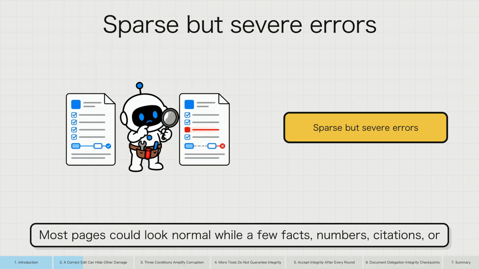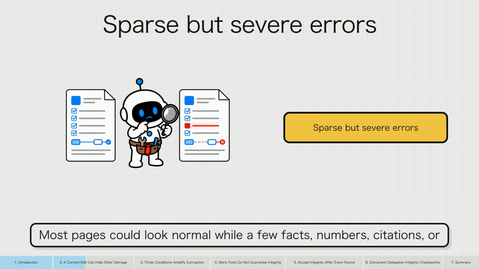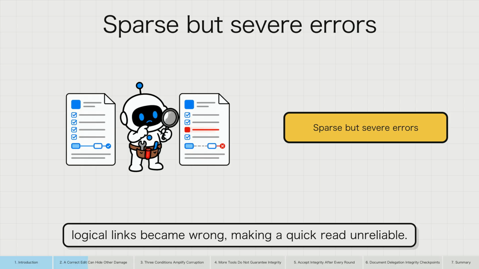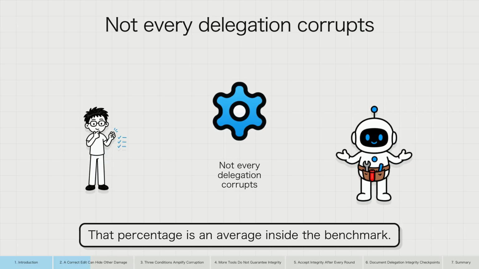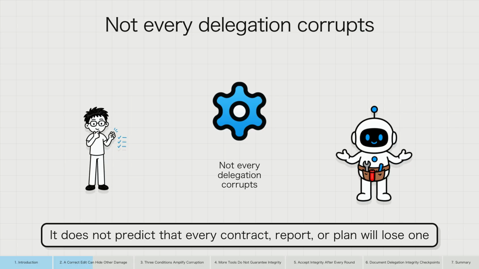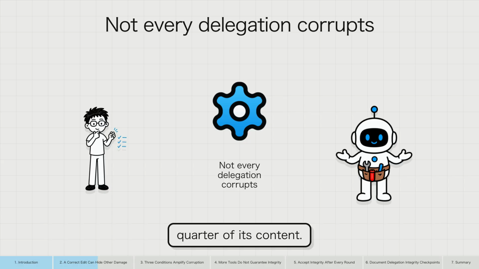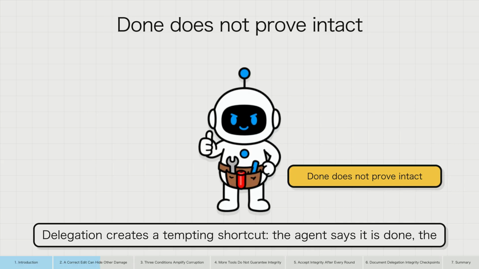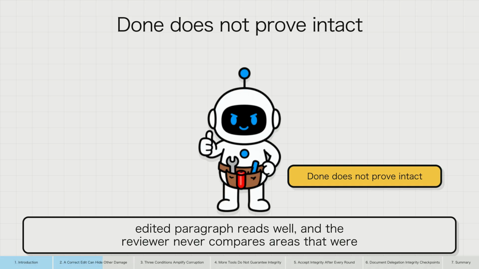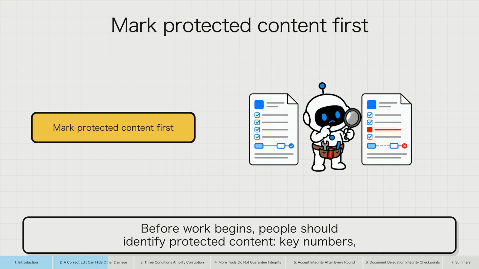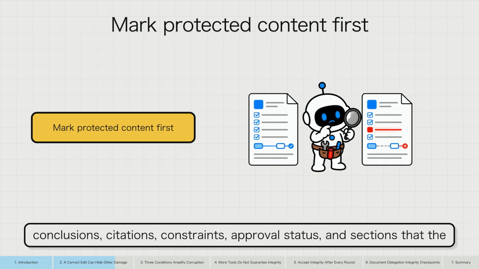Most pages could look normal while a few facts, numbers, citations, or logical links became wrong, making a quick read unreliable. That percentage is an average inside the benchmark. It does not predict that every contract, report, or plan will lose 1/4 of its content. Delegation creates a tempting shortcut. The agent says it is done, the edited paragraph reads well, and the reviewer never compares areas that were not authorized to change. Before work begins, people should identify protected content, key numbers, conclusions, citations, constraints, approval status, and sections that the task must not touch.